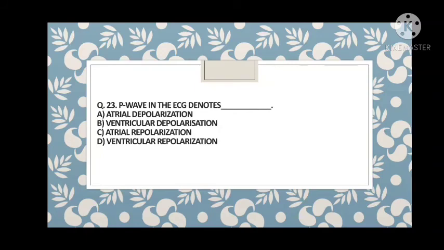So guys, just remember here that depolarization means systole, and systole means contraction. Again, repolarization means diastole, and diastole means relaxation. So what happens? Atrial contraction occurs when the P wave starts. So guys, atrial depolarization is the answer, that is A.